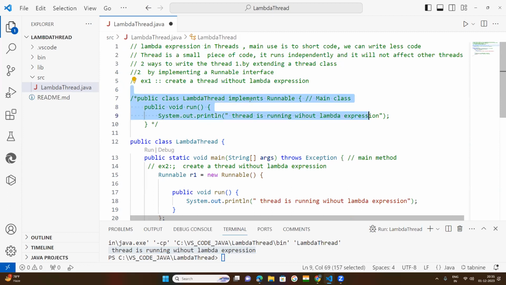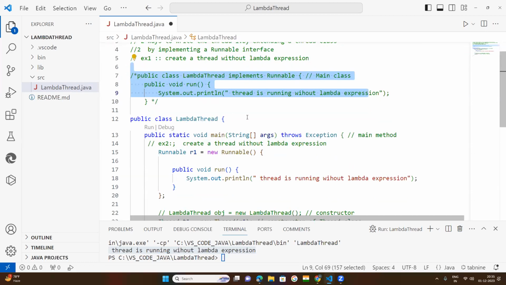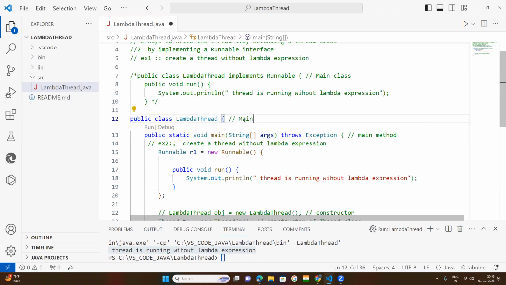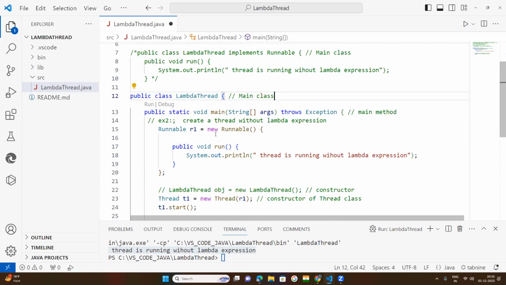There is no implementing of the interface. Okay, the run method, leave it there. Now come directly to the class. Normally you simply write the class, main class. Now main class, main method, okay.